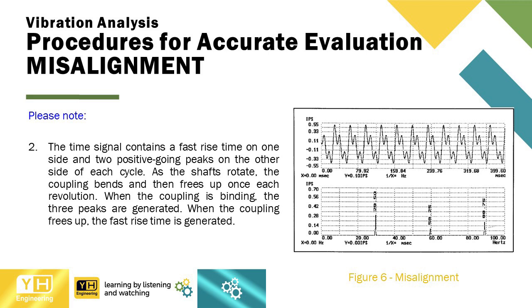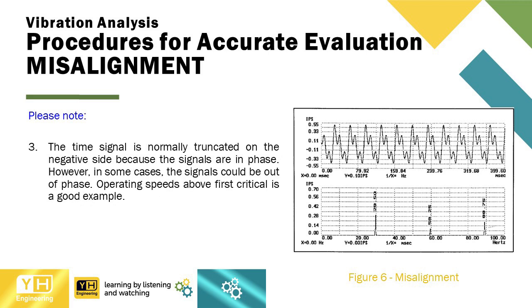As the shafts rotate, the coupling bends and then frees up once each revolution. When the coupling is binding, the three peaks are generated. When the coupling frees up, the fast rise time is generated. Number 3, the time signal is normally truncated on the negative side because the signals are in phase. However, in some cases, the signals could be out of phase. Operating speeds above first critical is a good example.